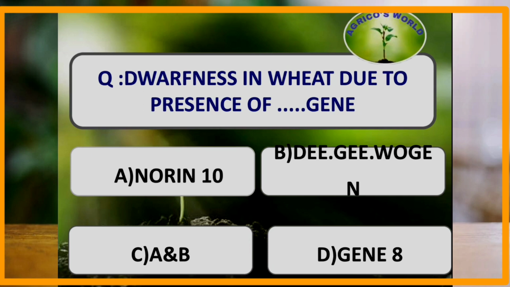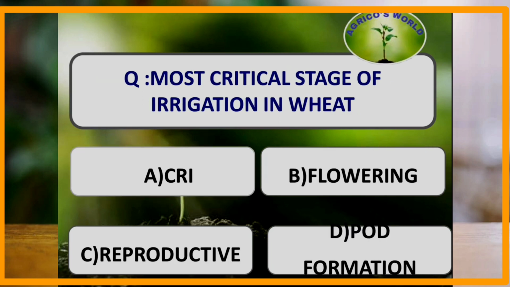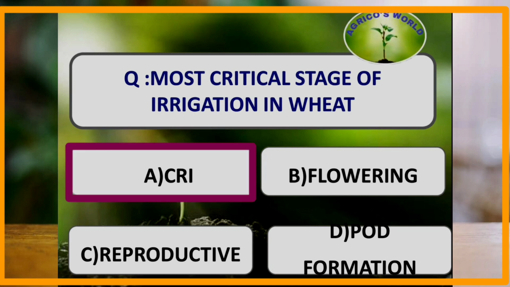The dwarfness in wheat is due to the presence of which gene? The dwarfness in wheat is due to the presence of Norin 10, whereas the dwarfness in rice is due to the presence of DGWG gene. What is the most critical stage of irrigation in wheat? It is the CRI stage, which is crown root initiation stage, and it occurs 21 days after sowing.